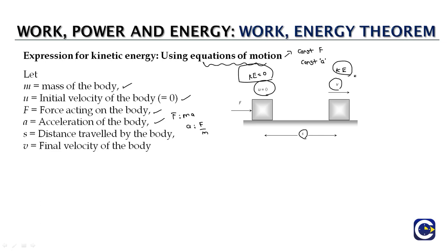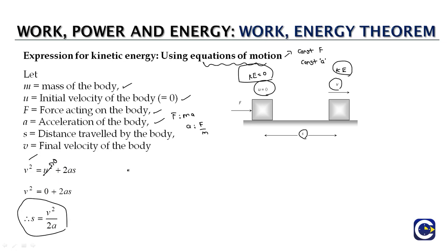So if you look at the relation between the parameters of motion, since the assumption is that we are dealing with a constant force over here which is giving us constant acceleration, we can have v square is equal to u square plus 2as, where the final velocity square is equal to initial velocity square plus 2as, and we know that the initial velocity here is 0. So if you substitute the value of initial velocity to be 0, we'll get v square is equal to 2as. From here we'll have the displacement value, which is also equal to the distance covered, will be equal to v square by 2a.